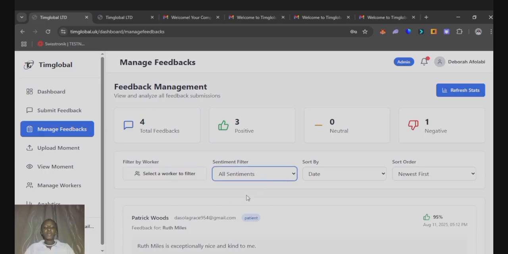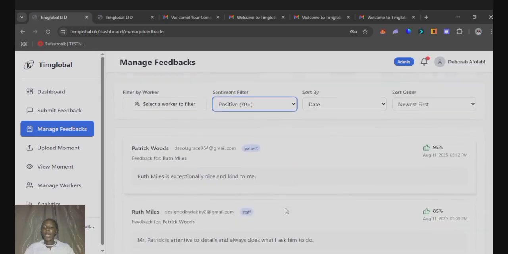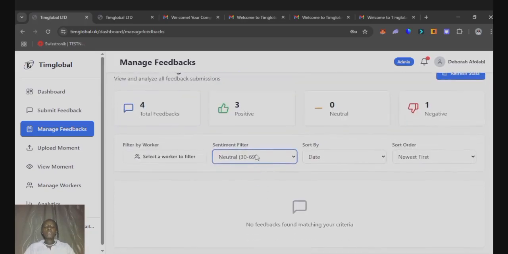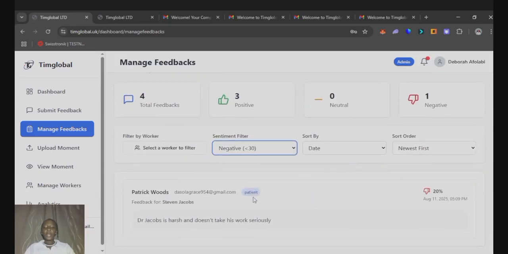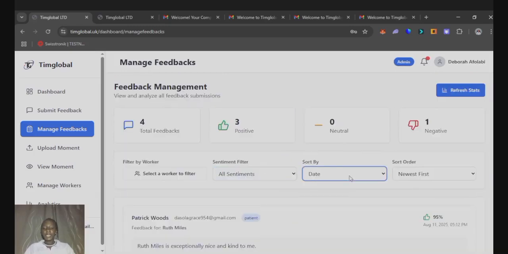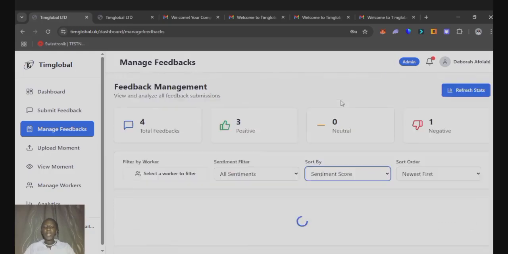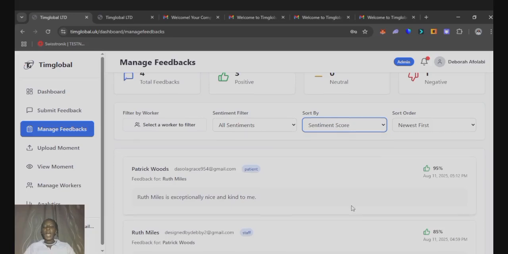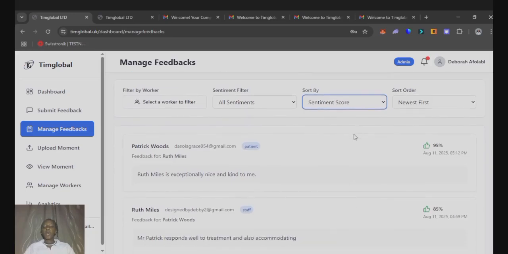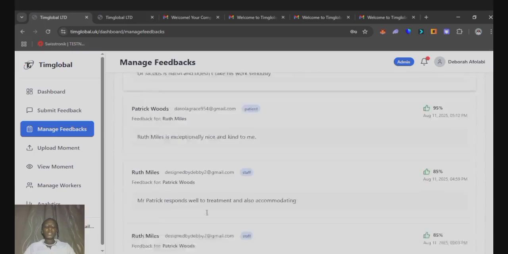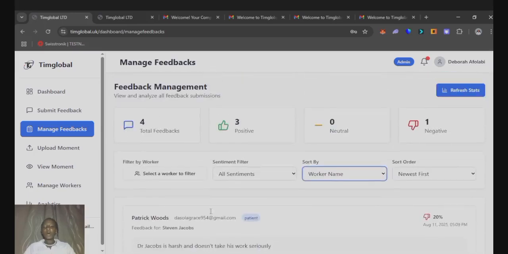Then sentiment filter, we can filter the positive ones. So we have three positive sentiments, we have no neutral, but we have one negative. Then we can also filter by date, the date the feedback was given. We can filter by the sentiment score from highest to lowest, and we can also filter by worker's name. So it's going to filter it out based on their name in alphabetical order.